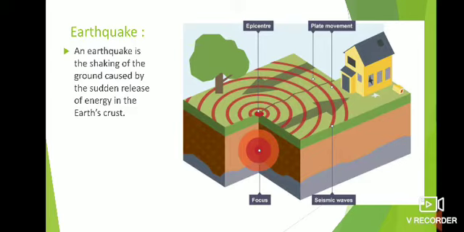Those circles are known as seismic waves. Seismic waves originate from the epicenter or the focus and start moving in all directions.